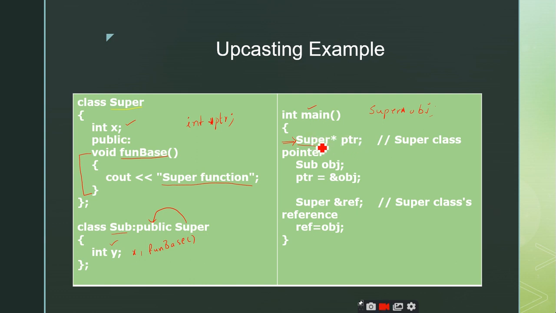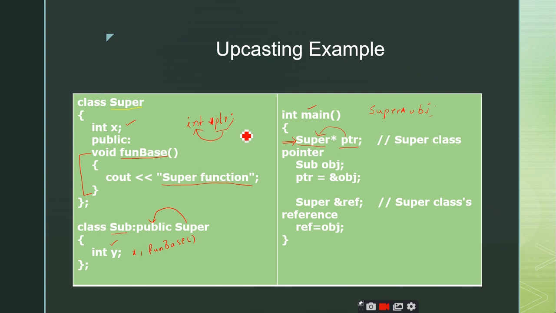But I have added the indirection operator, super star ptr, then ptr becomes the pointer to the superclass. Is it clear? This is how you create a pointer to the class. Till now we never went through this pointers concept, right? So similar to the creation of pointers for the fundamental data types like integer, float and char, we can also create pointers for the user defined data type.